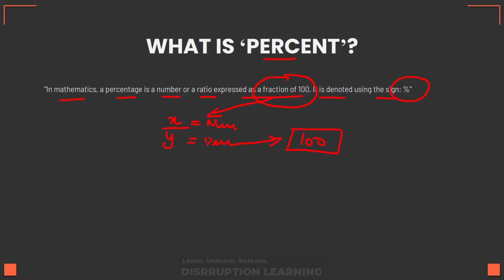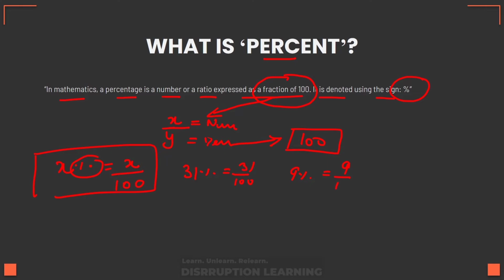So when someone says that something is x%, they mean that there is a fraction in which the numerator is x and the denominator is 100. This is what this sign means. When someone says 31%, they basically mean 31 by 100. Or when someone says 9%, it is basically 9 by 100.